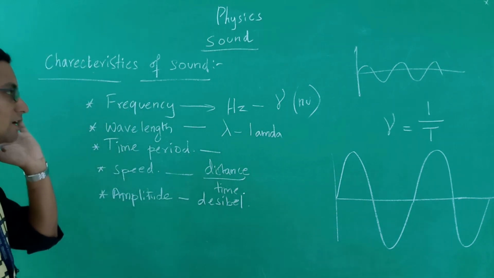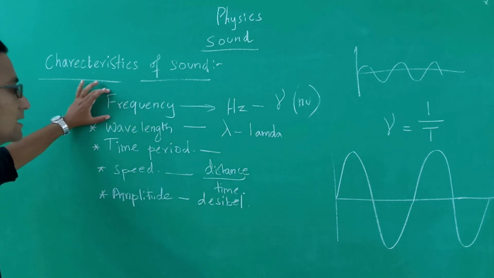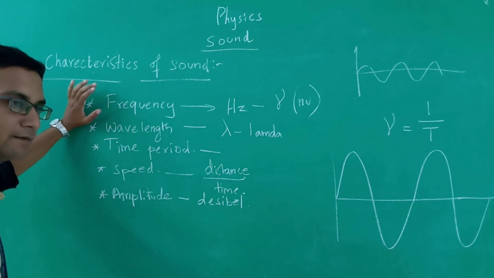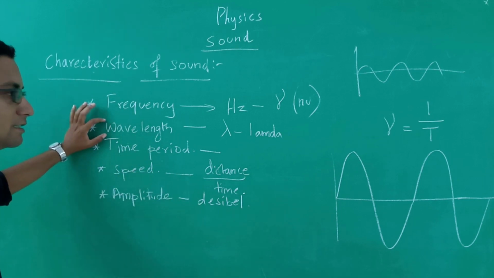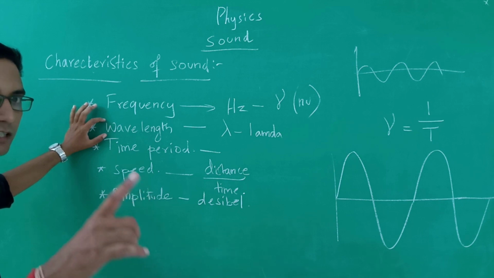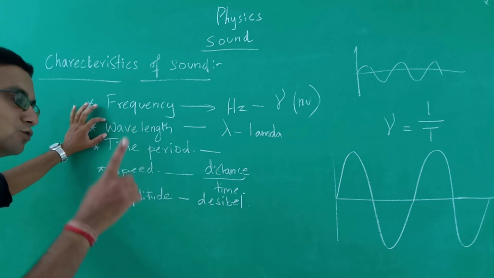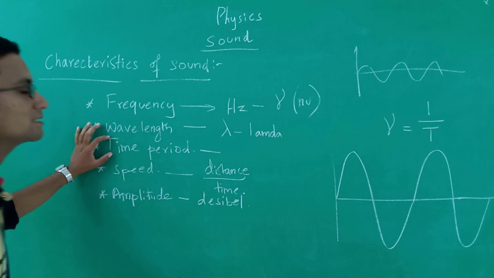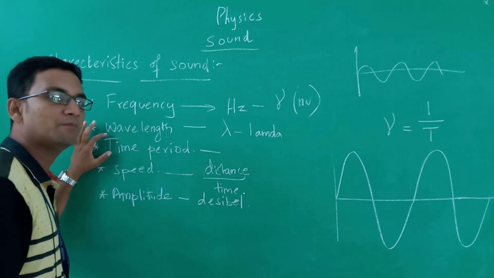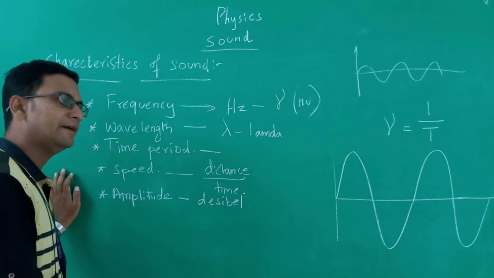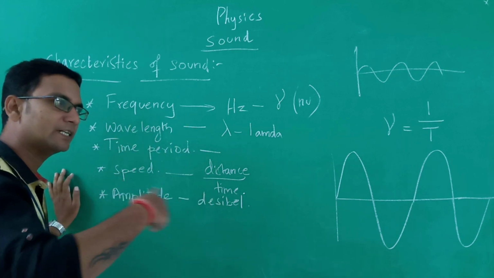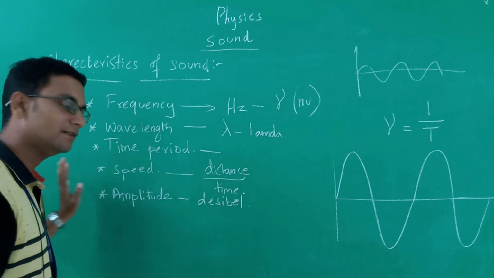So these are the properties you have to keep in mind. Frequency is the number of times the vibrating object produces the vibration in a unit time. We take the unit time as 1 second. Wavelength is the distance between two consecutive crests or two consecutive troughs. Time period is the time taken to complete one oscillation, and speed is the distance the wave travels in a given time.